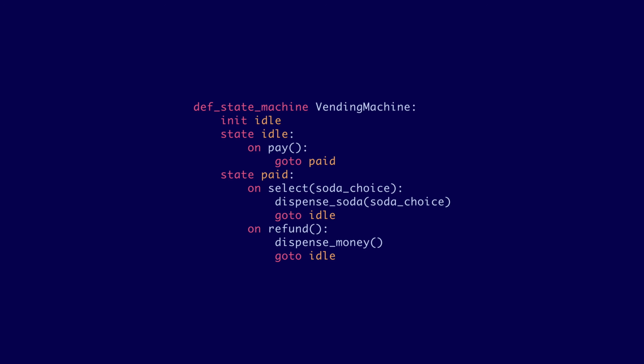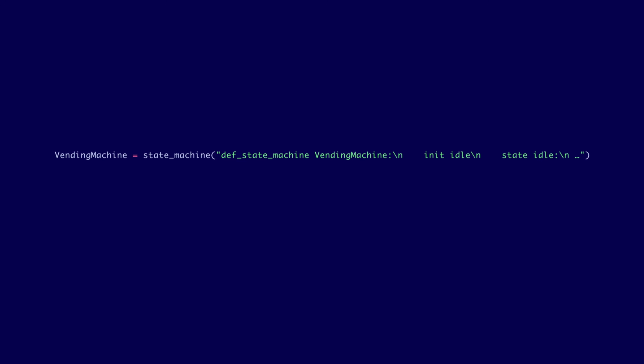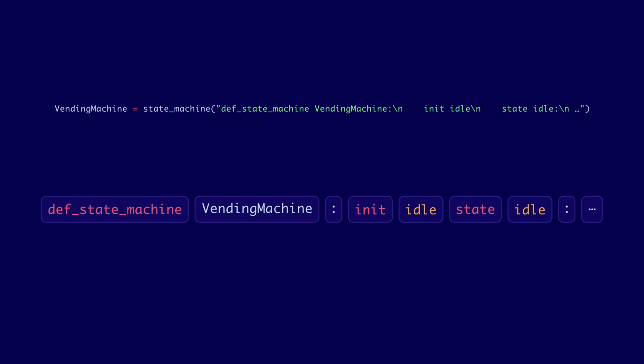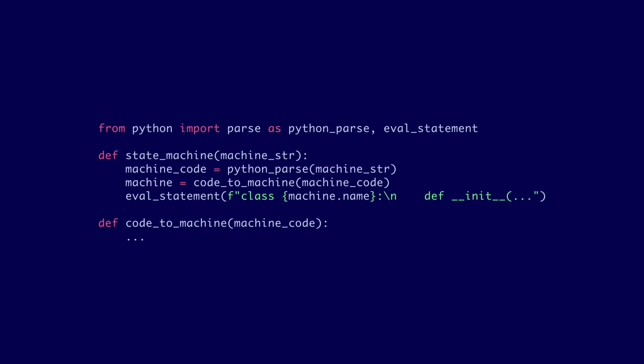If you're really dead set on using your syntax, you could just write a function that takes in a string written in your syntax and then parses it, and then you could do whatever you want. But you'd have to implement a whole Python parser to break up the bits and pieces of that string, and then dynamically create a class value with dynamically created methods, which would be really awkward. It'd be way nicer if you could somehow leverage Python's parser, and then just have your state machine thing spit out the plain Python code you would have written by hand and have Python run it, instead of having to write your own parser and make some weird class value thing on the fly.